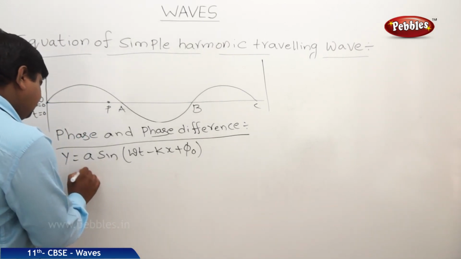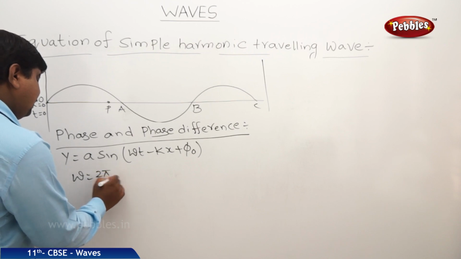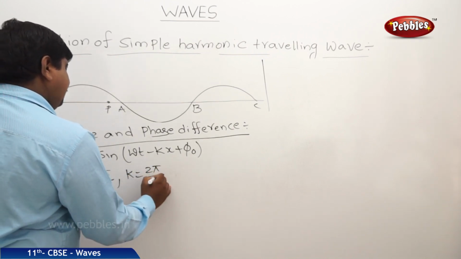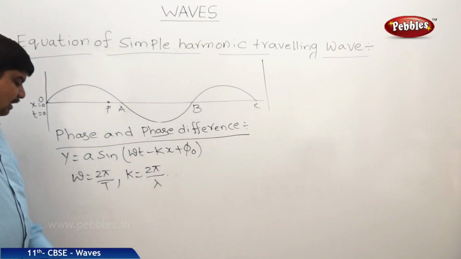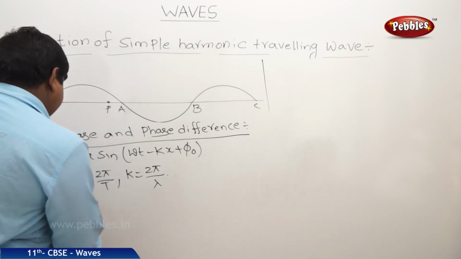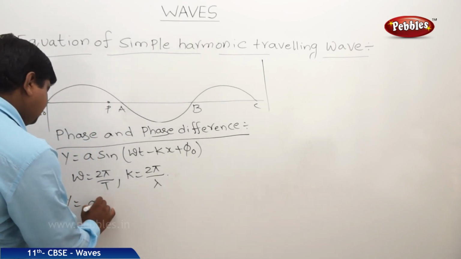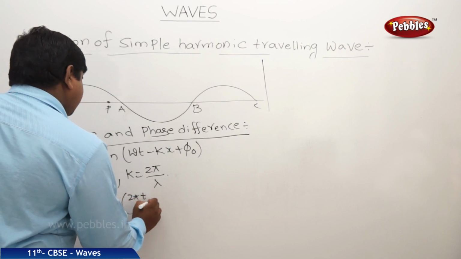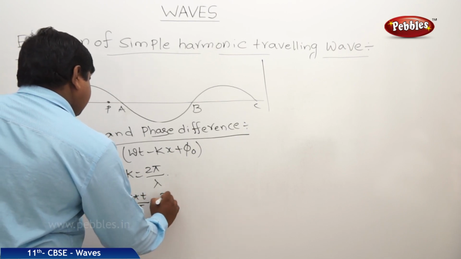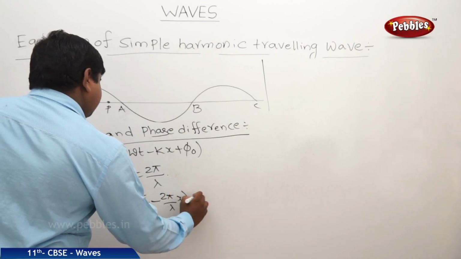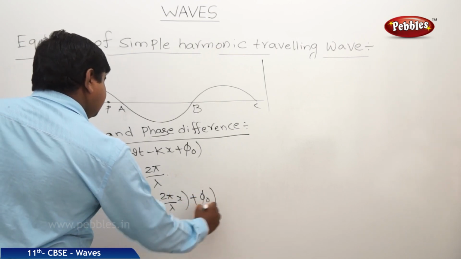So omega is equal to 2 pi by capital T, and k is equal to 2 pi by lambda. Now I am substituting these omega and k values in the first equation. Therefore, y can be written as A sin(2 pi small t by capital T minus 2 pi by lambda into x plus phi naught).